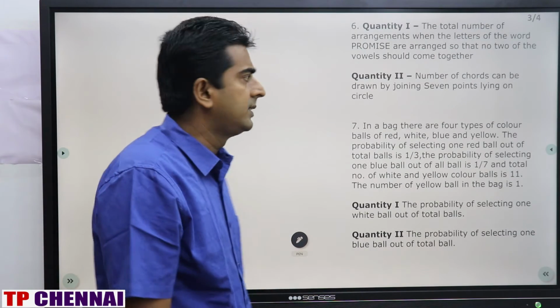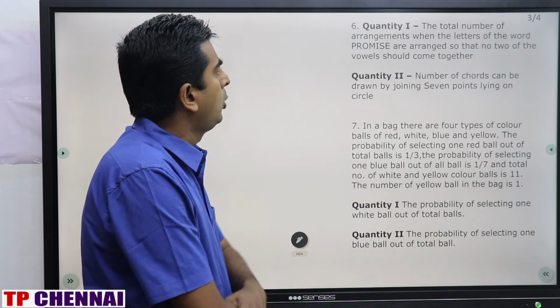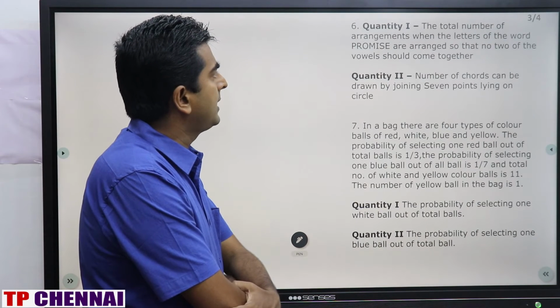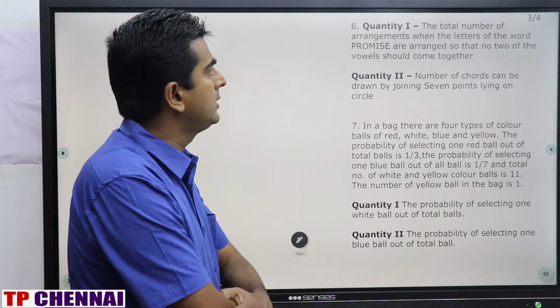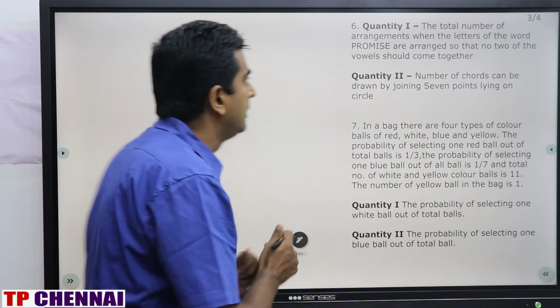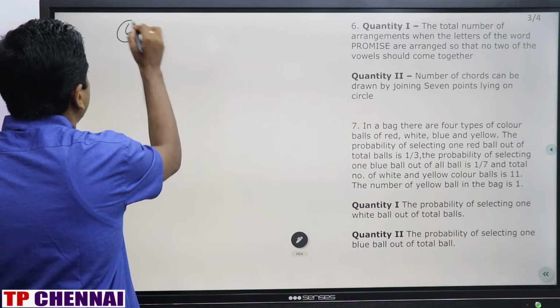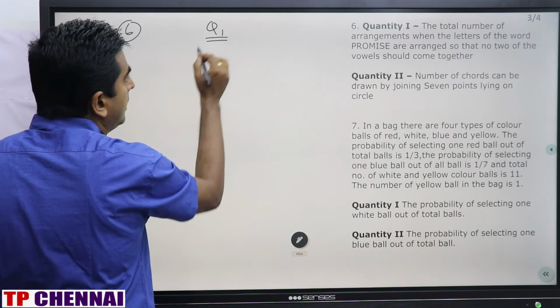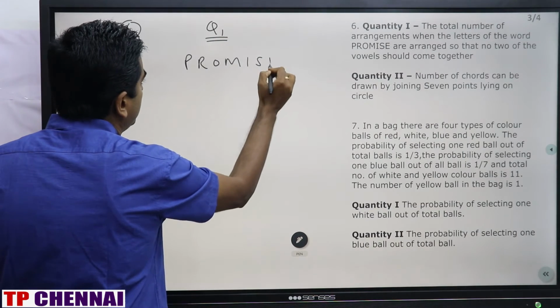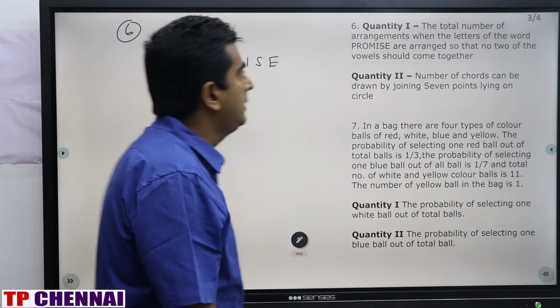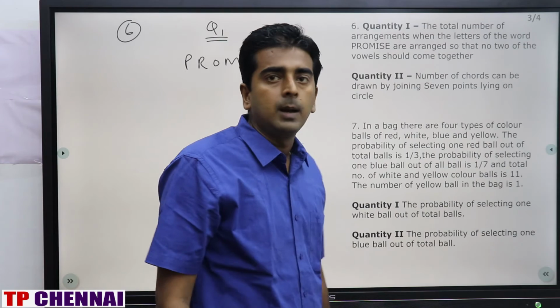Now we'll see question number 6. Quantity 1: the total number of arrangements when the letters of the word PROMISE are arranged so that no two of the vowels should come together. What is the word? P-R-O-M-I-S-E. No two vowels should come together. Right?